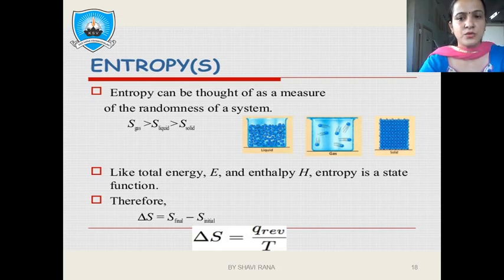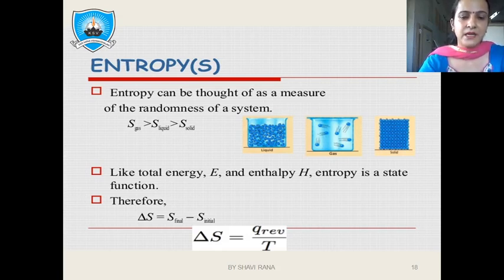In case of gases, you can easily understand the atoms are very far apart from each other. There is no kind of force, there is no kind of bonding between the atoms. So particles can easily move from one part to another part because no kind of force exists between the gaseous particles, or we can say that a very weak force is available between the gas molecules. So the entropy, or the disorderedness of the molecules, is very high in case of gases as compared with liquid and solid.